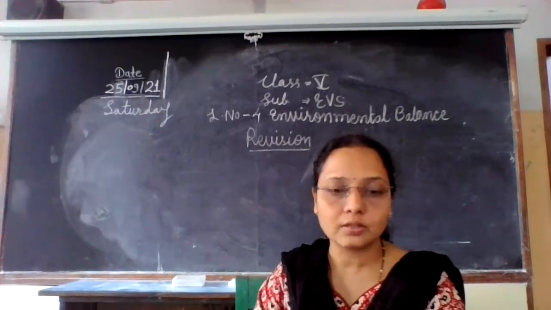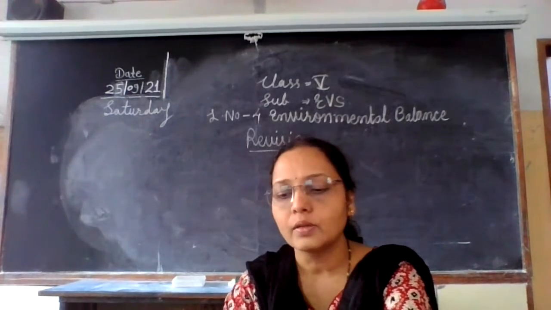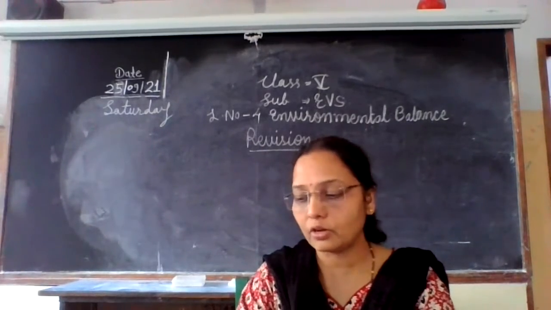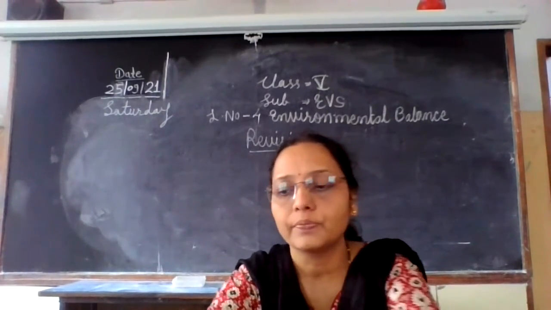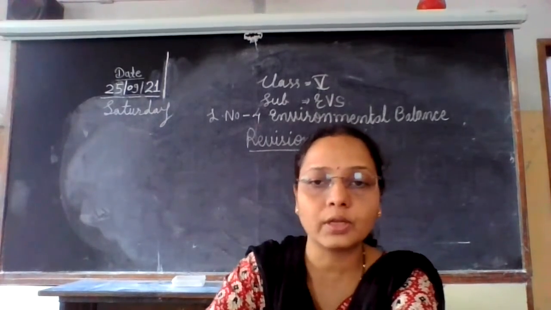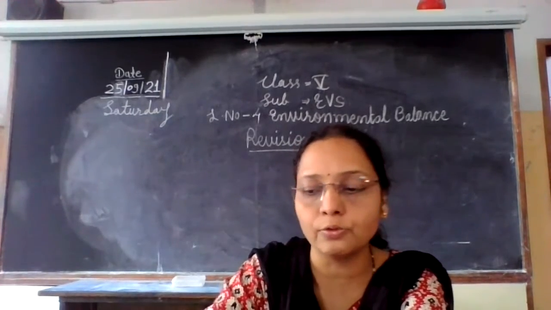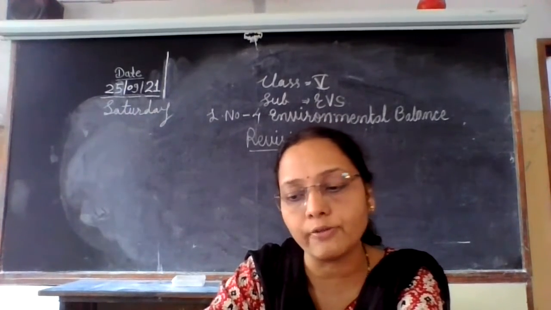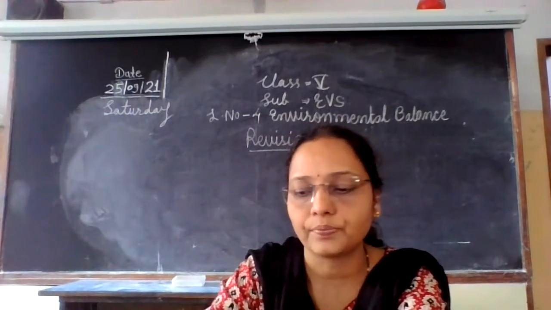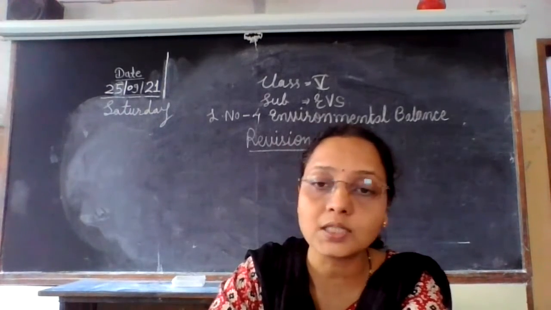Then next question. Which living organism is the main support of every food chain? So the plant. Okay, answer is the plants which prepare their own food are the main support of every food chain. Every food chain starts with the plants. Then what is the food of the plants? Plants का food कौन सा है?